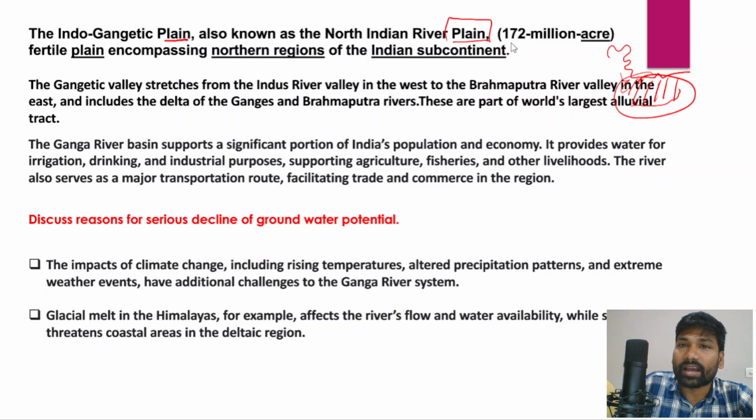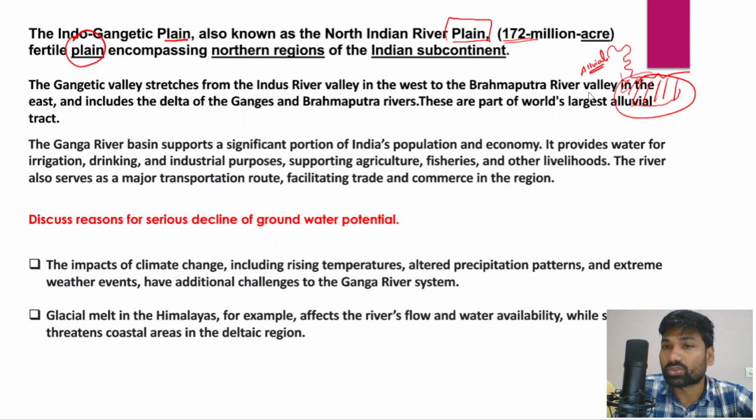And in fact, it encompasses an area of 172 million acres, and it is a very fertile region because this Indo-Gangetic Plain has rich alluvial soil, and rich alluvial soil is very often fertile soil, and it supports a wide variety of crops. This region encompasses the northern regions of Uttarakhand, Himachal Pradesh, Uttar Pradesh, Haryana, Punjab, and even Bihar, and several other smaller states, even West Bengal as well.